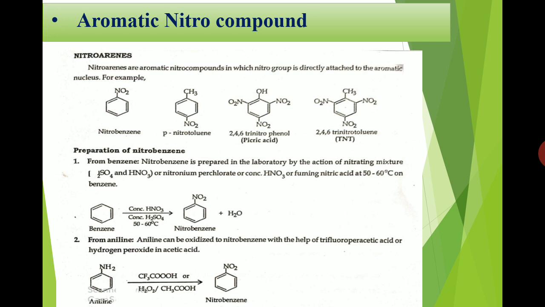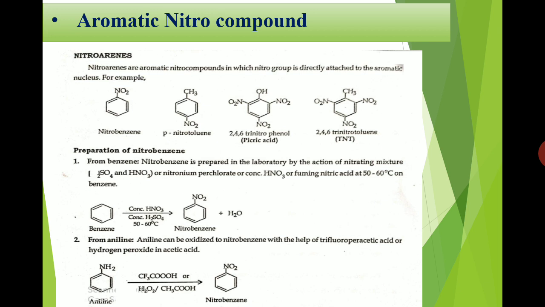In the same way, aniline can be oxidized by using trifluoroperacetic acid or peracetic acid and or hydrogen peroxide in acetic acid, and we get nitrobenzene. So in this oxidation reaction, the 2 hydrogens of aniline will be removed and 2 oxygens of the peracid or hydrogen peroxide will be added.